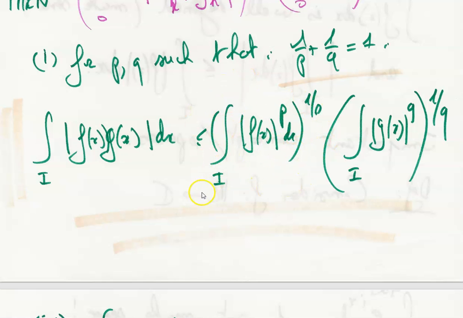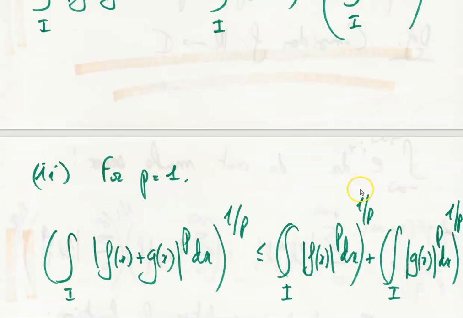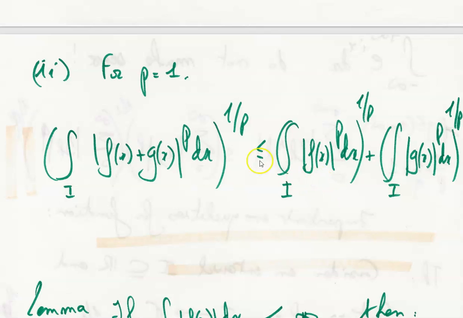The first one is the integral over I of the absolute value of f of x to the power p dx, to the power 1 over p, and the second one is the integral over I of the absolute value of g of x to the power q, to the power 1 over q. So for p equal to 1, we have this inequality also. We just have to change p to 1.